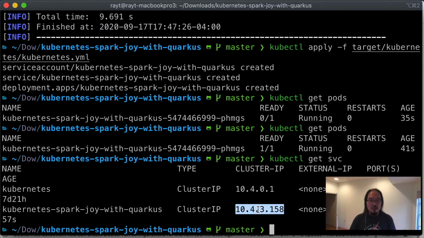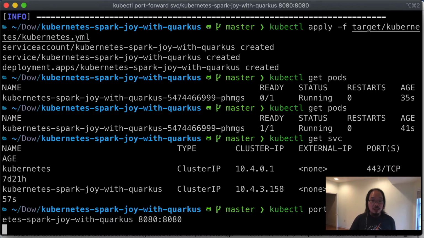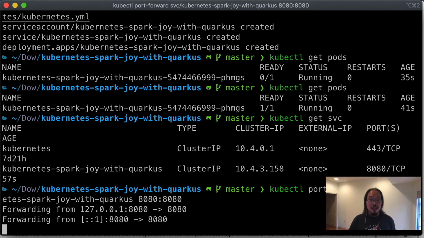So we can connect to it just because we want to show you everything's working. Then what I can do is to establish a port forward. And what does that look like? Well, you can use the Kubernetes command line here, and you can say port forward to the service code. Oh, not that one, sorry, to the service code Kubernetes Spark Joy with Quarkus. And then you can bind your local port, this is the local port, to the remote port of this particular load balancer, which has a private IP address. Okay? So I can establish this port forward, and now I can go to my localhost 8080, and I should be able to see this application.